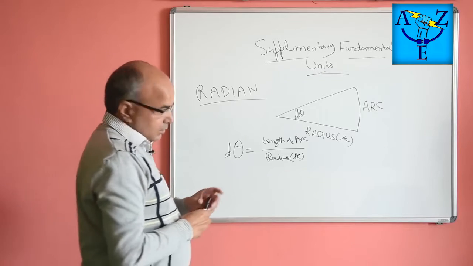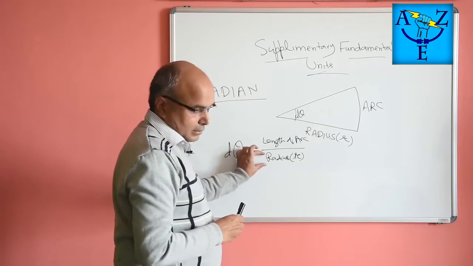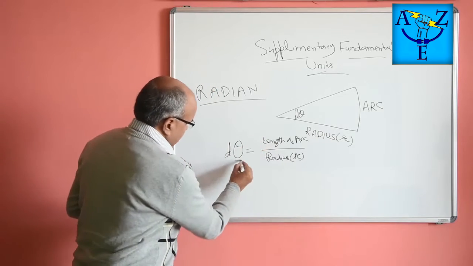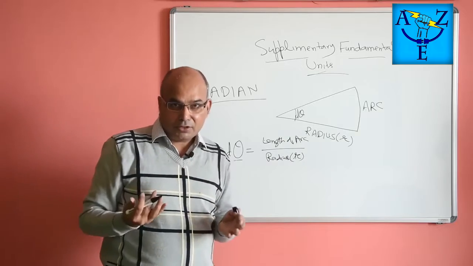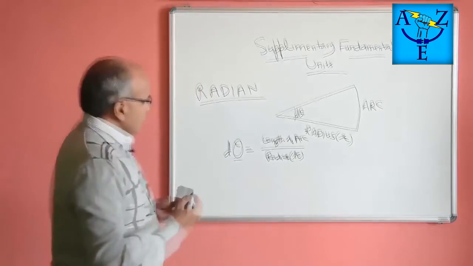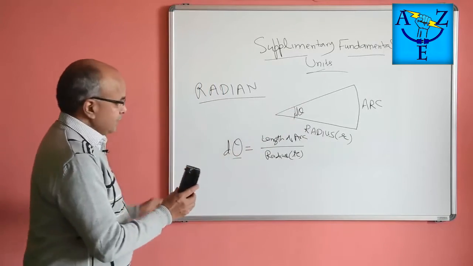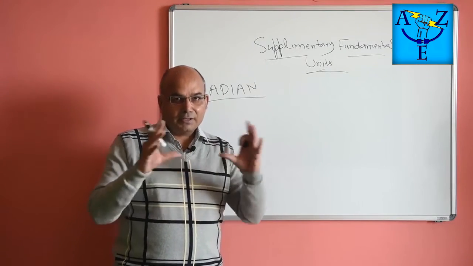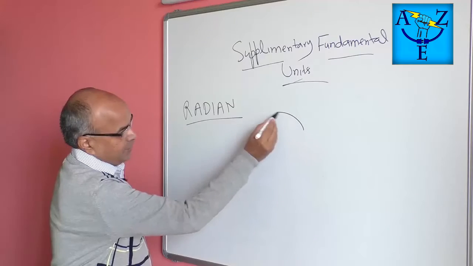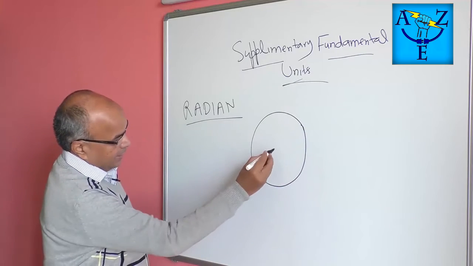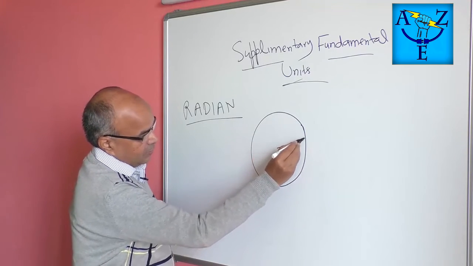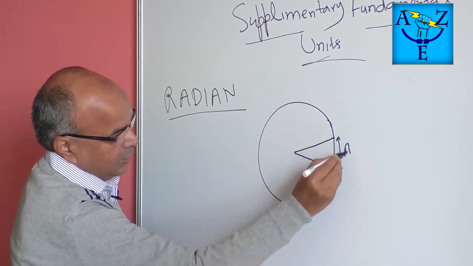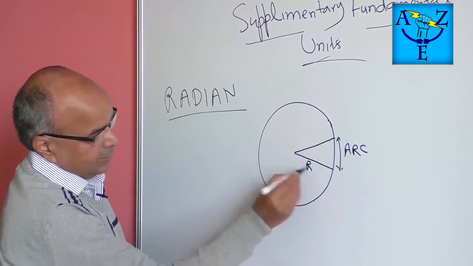So you can say that this is a length, radius is also a length and arc is also a length, and therefore radian is basically a dimensionless quantity. There is no dimension on it. So as you can see, this is how we measure it. Let us suppose we take a circle like this, and in this circle we take an arc; this is your arc and this is your radius.